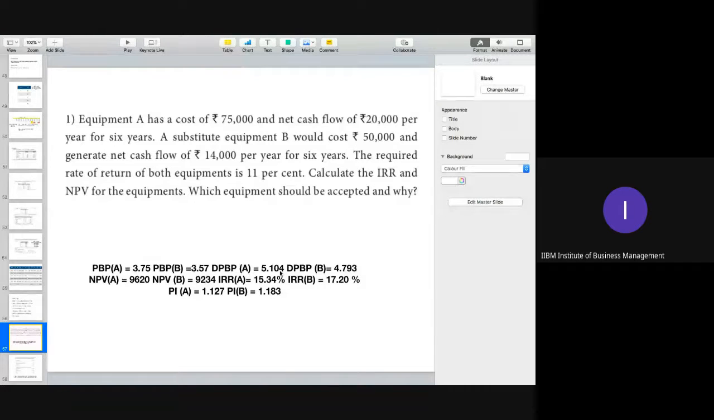The difference will come when you round off. So 0.659 into 20,000 will be 13,180. Then 20,000 into 0.593 is 11,860, and 0.535 into 20,000 is 10,700.